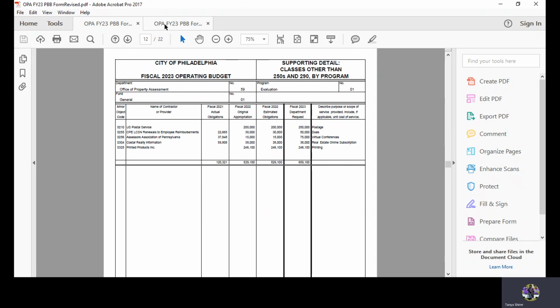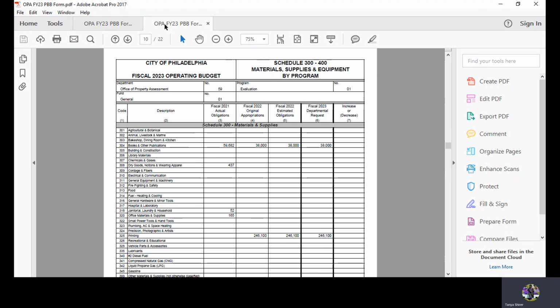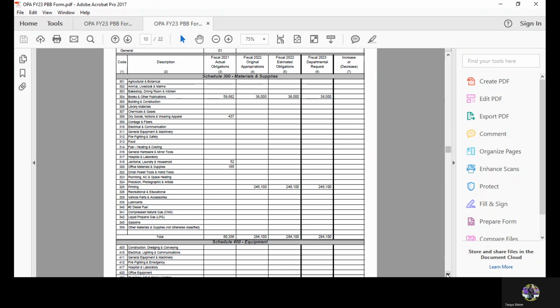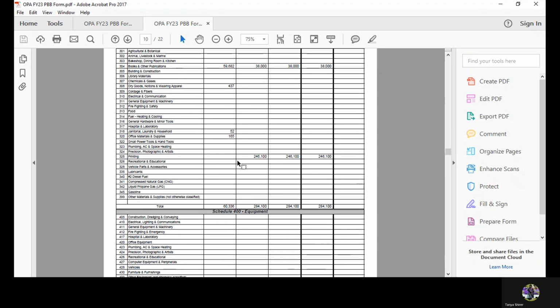We're going to go back to the 7153L schedule, and we're going to come down, and we're going to pick up class code 325 printing.